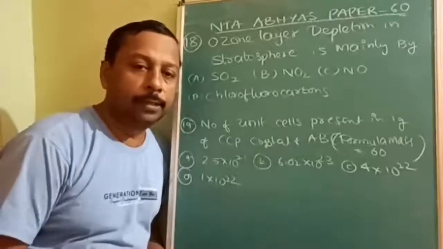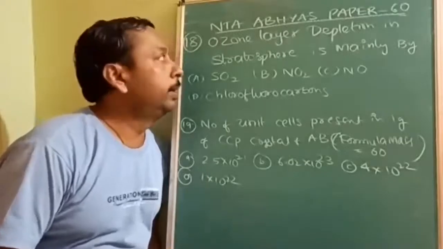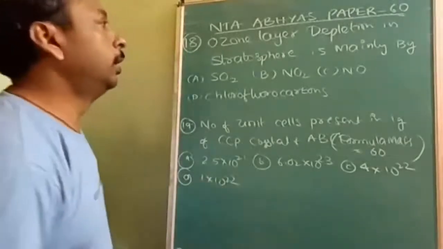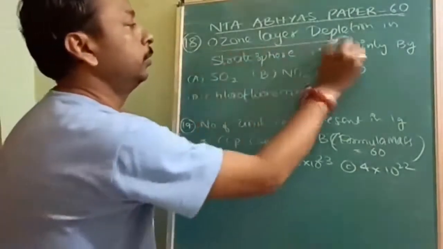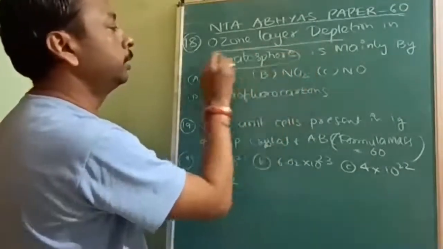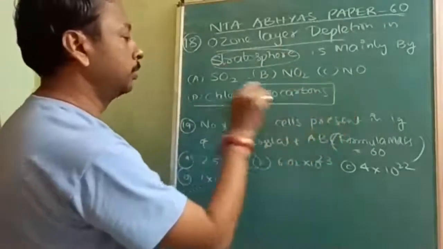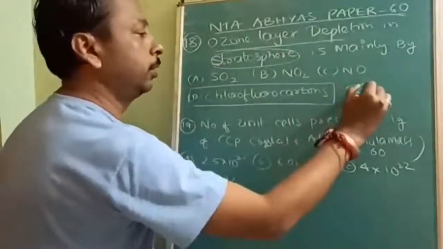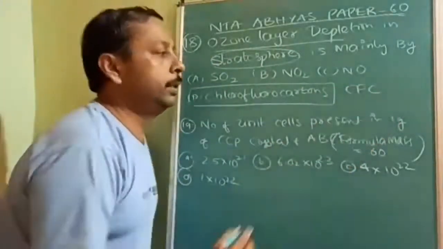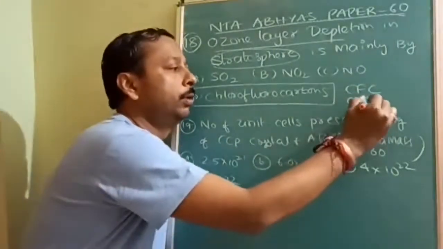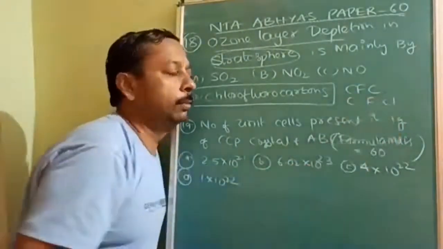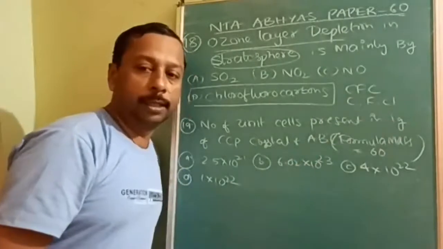Now we are starting the 18th question. Ozone layer depletion in the stratosphere is mainly caused by what? The answer is chlorofluorocarbons, in short form written as CFCs. It has chlorine, fluorine, and carbon. These are the three elements available.